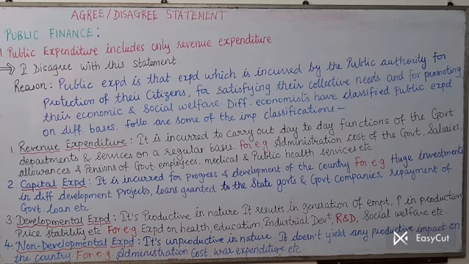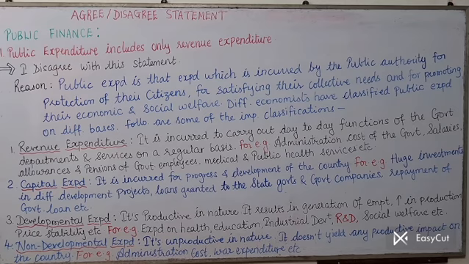So let us start with the answer. We will write, I disagree with this statement. You have to write clearly whether you agree or disagree. Then we have to write the reasons why we disagree, why it is not so. So we will write reason. Since it is asking about public expenditure, our first para will be the introduction about public expenditure, wherein we will write the meaning of public expenditure.